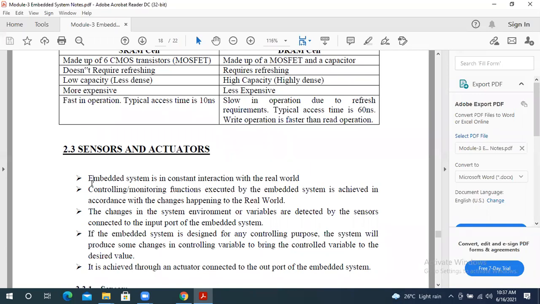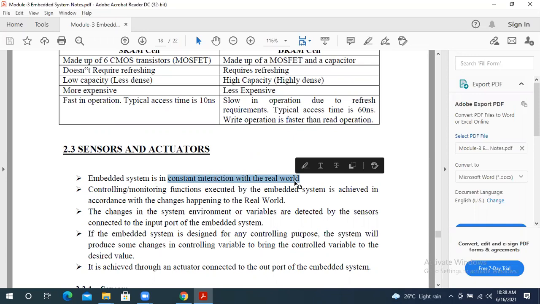This is very meaningful for embedded systems. Embedded systems are in constant interaction with the real world. Nowadays we use these systems to interact with the real world. Real world means, for example, satellites, which all of you know. In satellites also, nowadays we are using embedded systems. The satellites are continuously in contact with our real world.